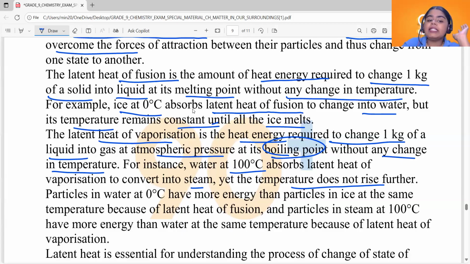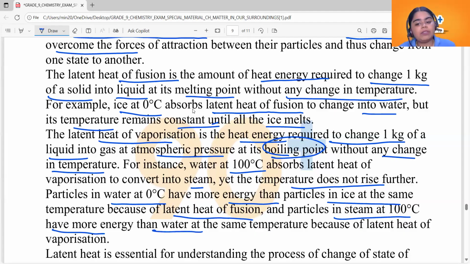Particles in water at 0 degrees Celsius have more energy than particles in ice at the same temperature because of latent heat of fusion, and particles in steam at 100 degrees Celsius have more energy than water at the same temperature because of latent heat of vaporization. Now, why is that important?